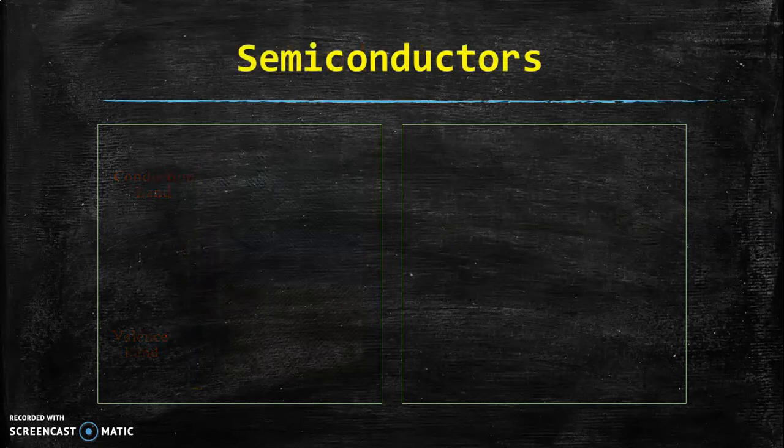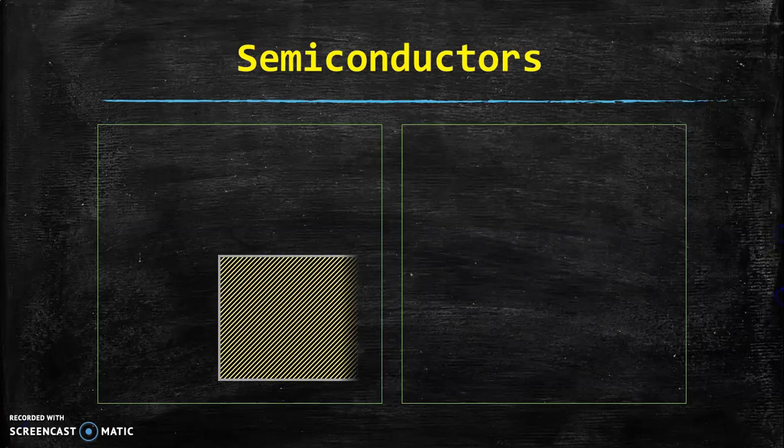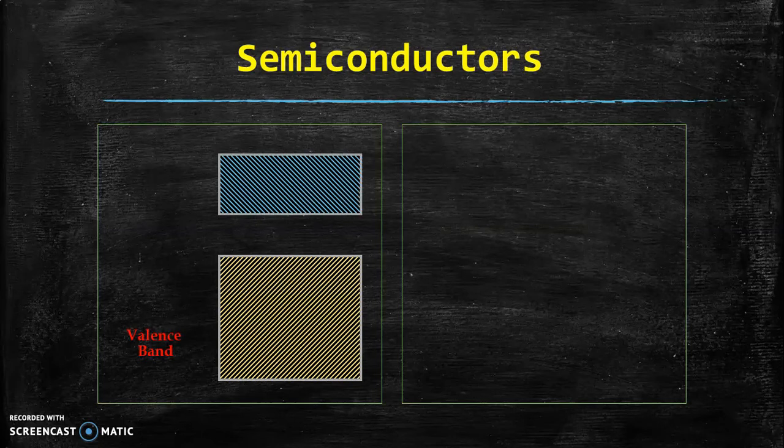And the next category, that is semiconductors. In semiconductors also, we have as usual valence band and conduction band. We have forbidden energy gap in case of semiconductors also, but the level of energy gap, that is very less, and that is approximately equal to the 1 electron volt.